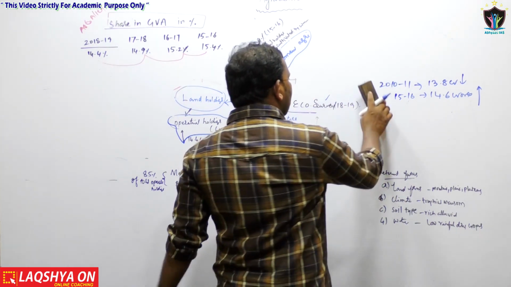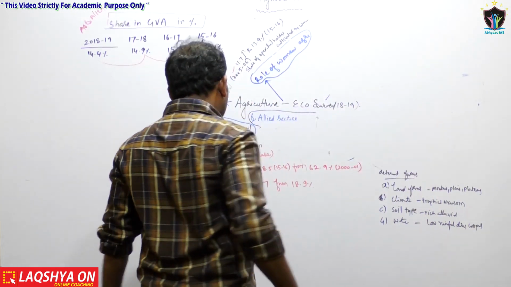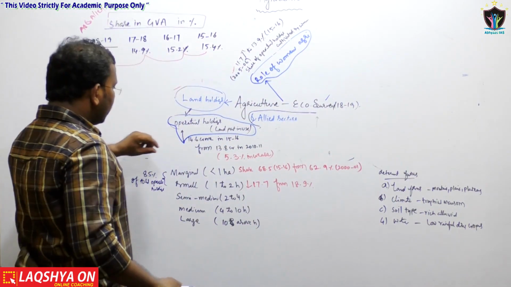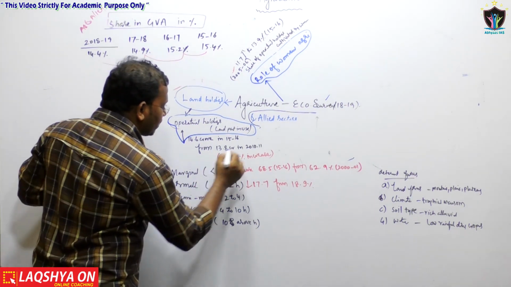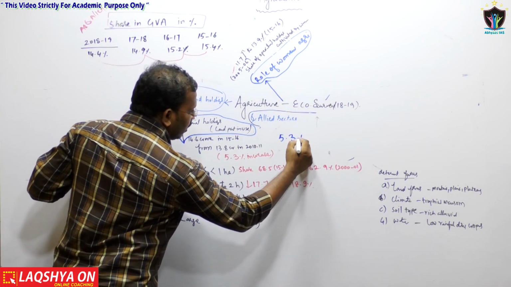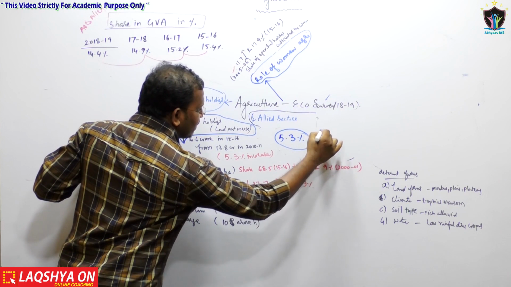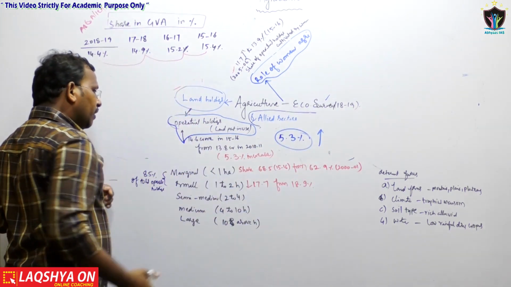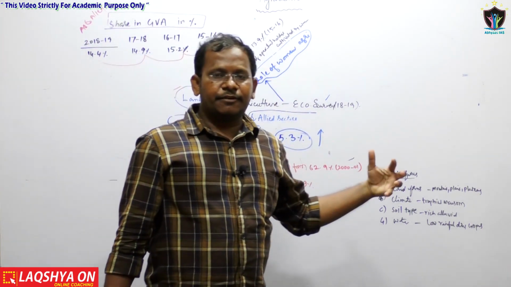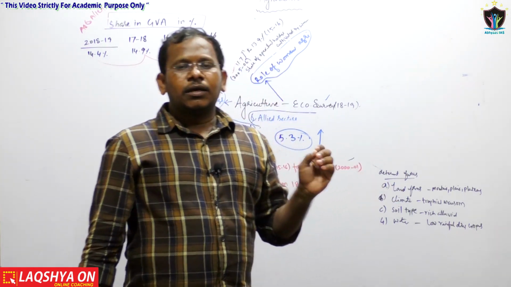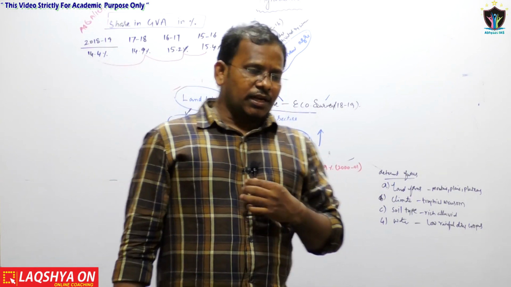Because we don't have the availability of the data, the total increase in the operational land holdings is said to be a 5.3% increase from 2011-12 to 2015-16. It is a positive note in the line of the operational land holdings.